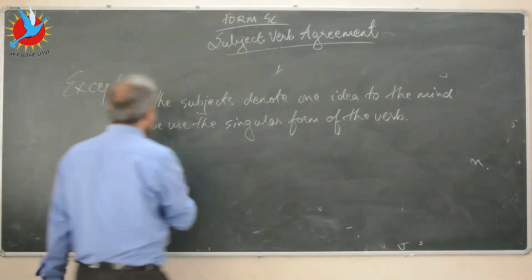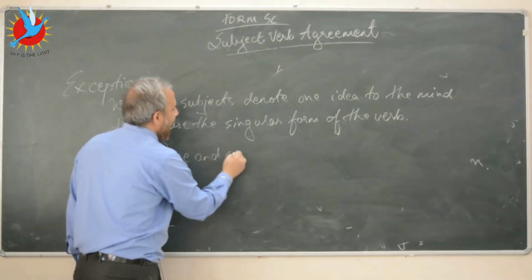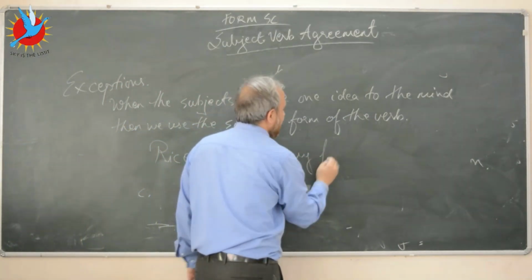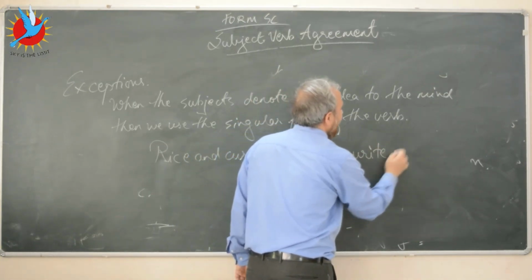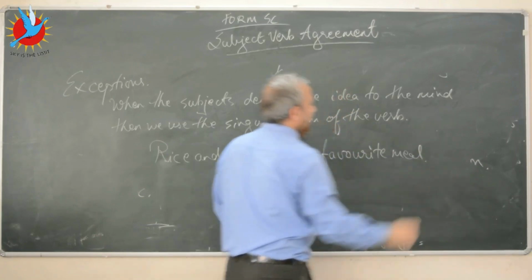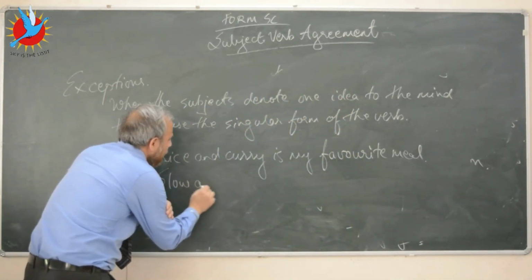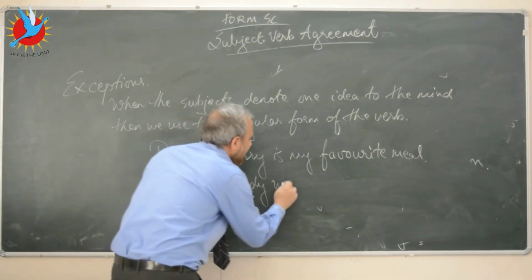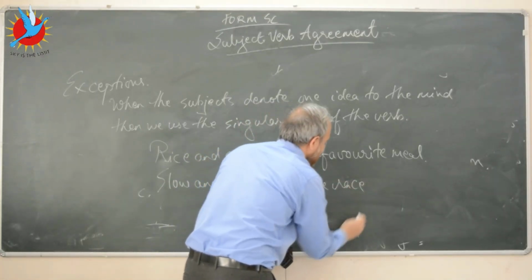For example, let's say rice and curry is my favorite meal. Or let's say slow and steady wins the race.